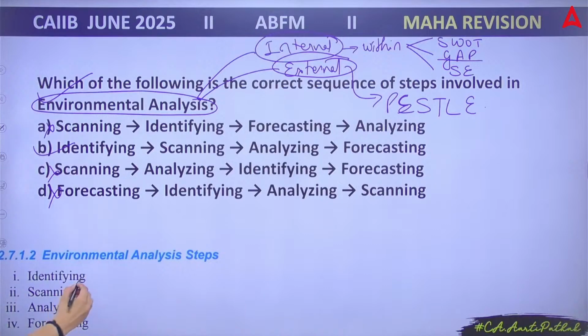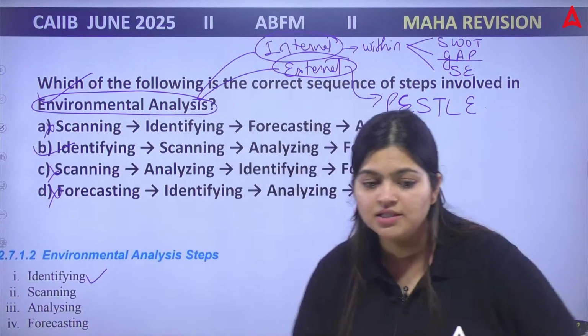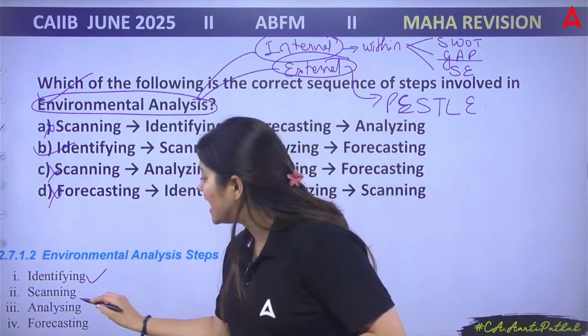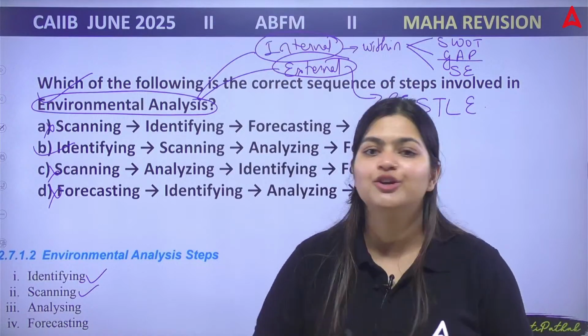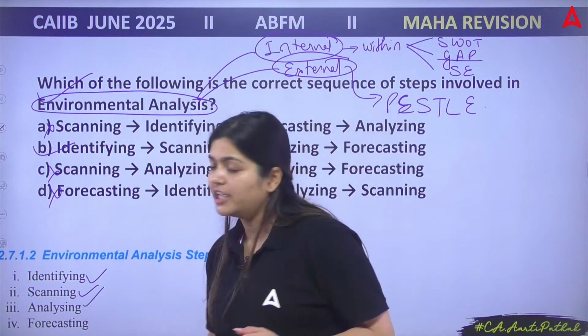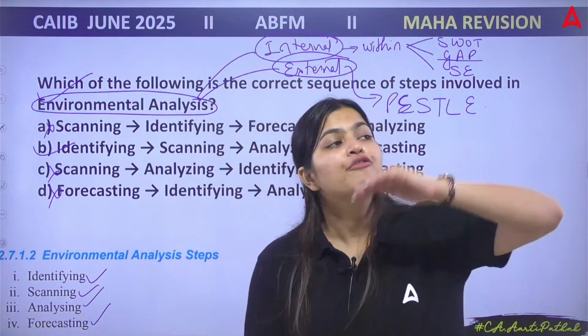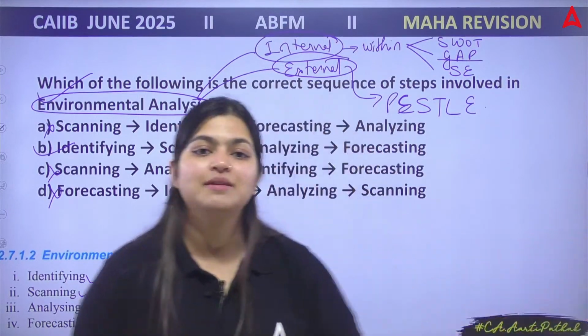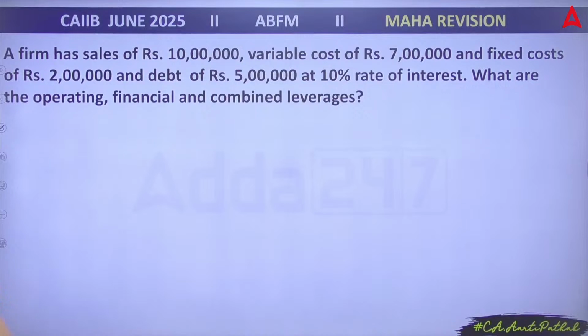That is your first: you are going to identify which environment is affecting, internal or external. Then scanning, which are the important points or factors affecting your business. Then analyzing it, the report you are making, and based on that report, you are going to forecast your future. So this is about the steps involved in your environmental analysis. Correct answer B. Chaliye. Now, next question.